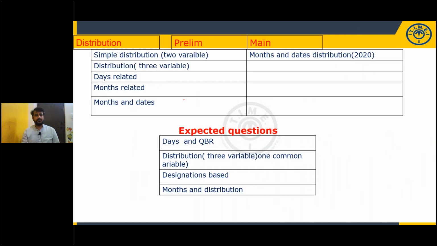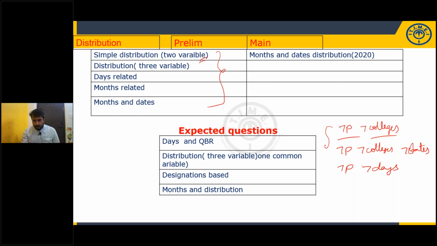Last, distribution. More number of models are there here. Simple distribution, 2 variable: 7 persons studying in 7 different colleges. That's it. 3 variable: 7 persons studying in 7 different colleges, and they are from 7 different states. Dates related: 7 persons went to movies on 7 different days of a week, starting from Monday to Sunday. That kind of questions.